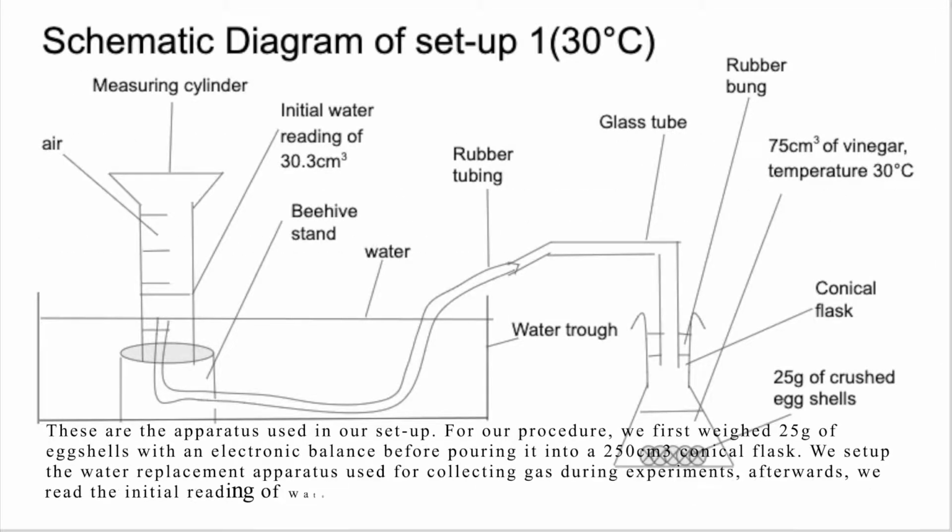These are the apparatus used in our setup. For our procedure, we first weigh 25 grams of eggshells with an electronic balance before pouring them into a 250 cm3 conical flask. We set up the water replacement apparatus used for collecting gas during experiments. Afterwards, we read the initial reading of the water level in a measuring cylinder.